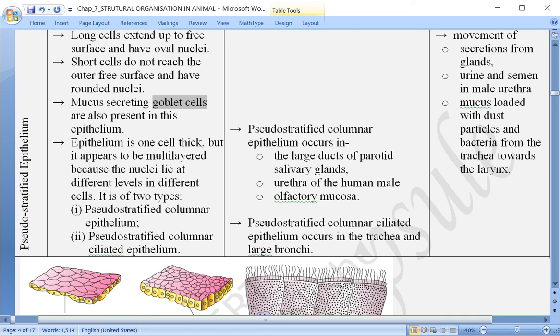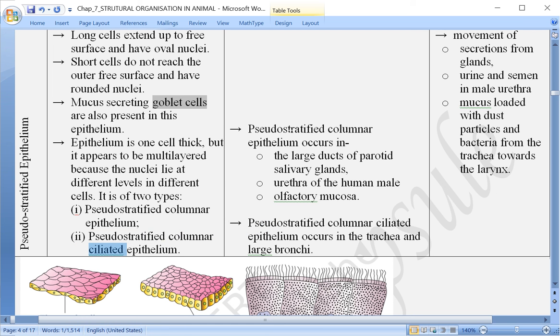The epithelium is one cell thick only, but it appears to be multi-layered because the nuclei lie at different levels in different cells. In the taller cell, what is happening? The level of the nucleus is higher, and in shorter cells, the level is lower. So as a result of that, it looks like it is multi-layered. Now this can be of two types further. What is that? Pseudo stratified columnar epithelium and pseudo stratified columnar ciliated. Here what is just added? Ciliated is extra added.